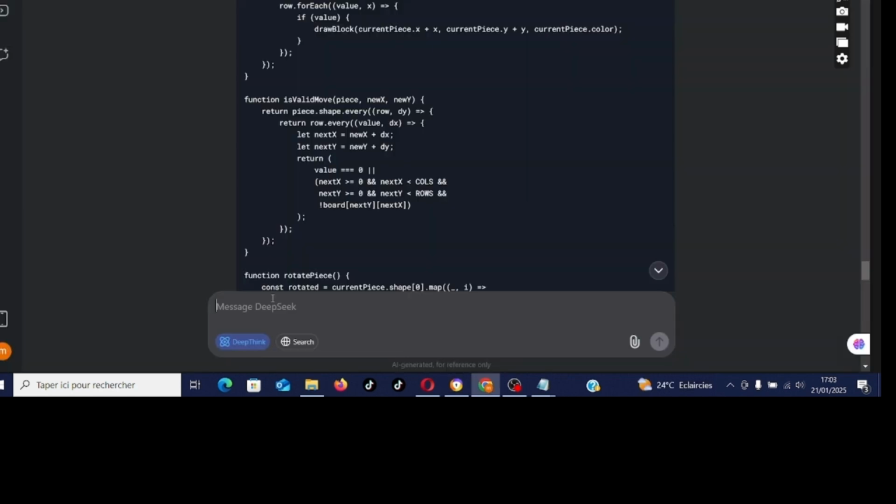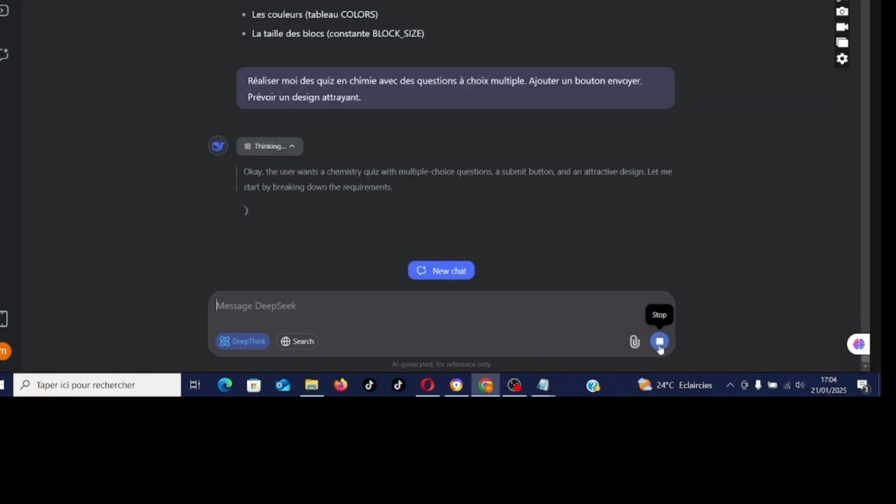We're going to move on to another example. We're going to give it an example. Make me some quizzes in chemistry with multiple choice questions. Add a send button. So okay, we'll see what that gives. Plan a design. Plan. Go ahead, we'll see.